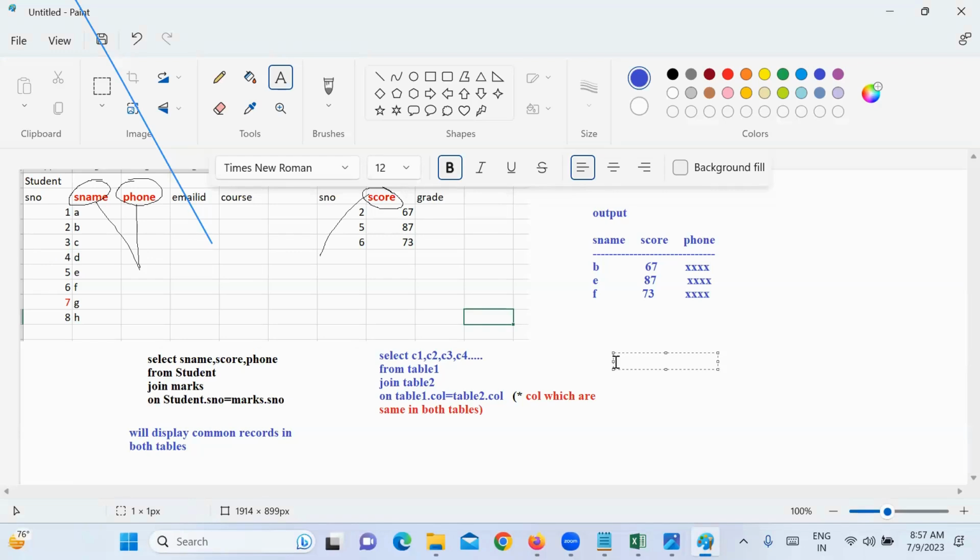In the next class, we'll see some more examples of how to select data from 2 or more tables: equijoins, left outer join, right outer join, full outer join, and self joins. Then I will tell you subqueries. After joins, we will learn subqueries. With joins and subqueries, you should understand how to fetch data from tables. So far we have learned only how to select data from a single table. With that, we will complete select statements.